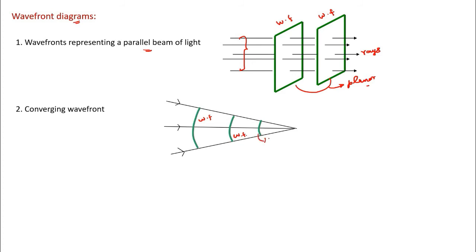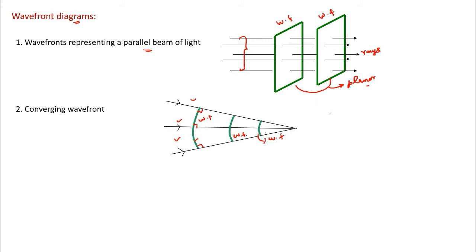The green color ones are all wavefronts. These are all rays. The rays are converging. So first you draw converging rays, then you draw the wavefront diagrams in such a way that the wavefronts are perpendicular to the rays at all relevant points here.